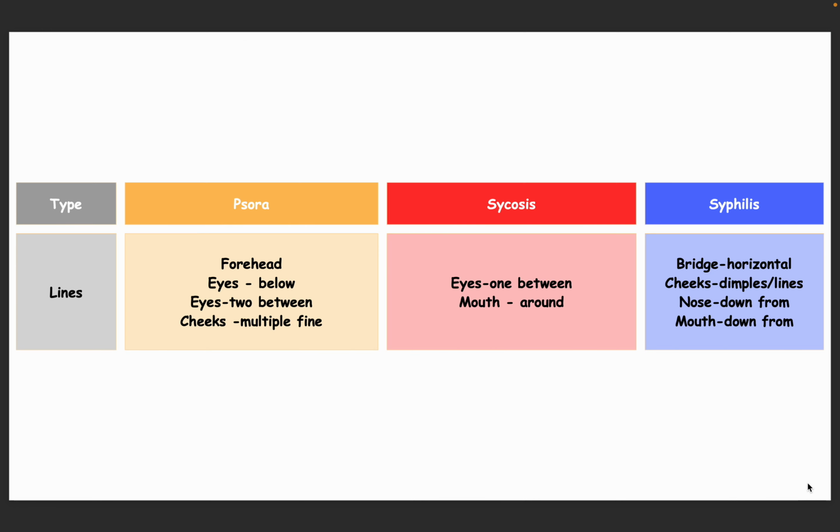So lines in Psora may be on the forehead, the eyes, below the eyes, between the two eyes, and on the cheek as multiple fine lines. In sycosis, it is one line between the eyes, and around the mouth. In syphilis, it may be at the bridge as a horizontal line, straight or curved. On cheeks, it looks like dimples or lines. Also from the nose and from the corner of the mouth.